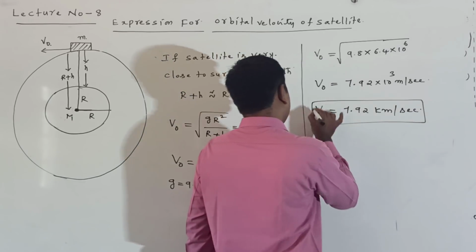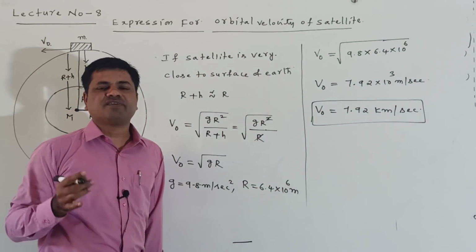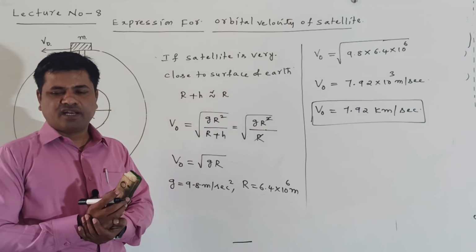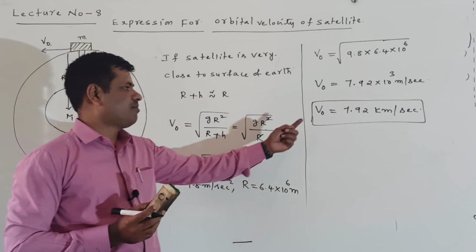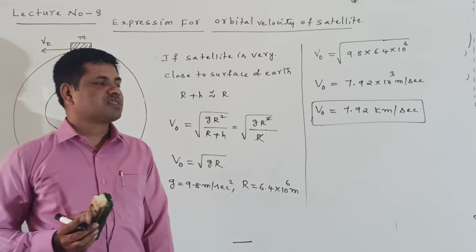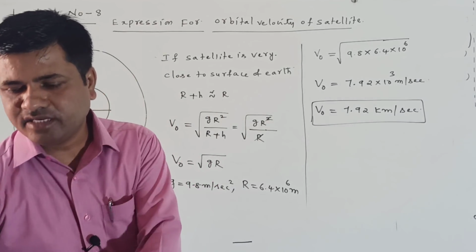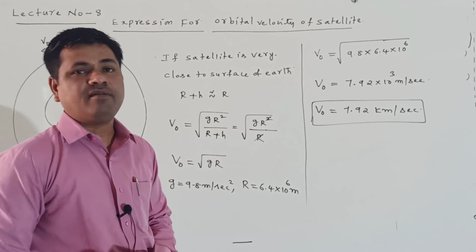Here, when the satellite is very close to the surface of the earth, r plus h is nearly considered as r, the radius of the earth. In this case the orbital velocity value we are getting is 7.92 kilometer per second.